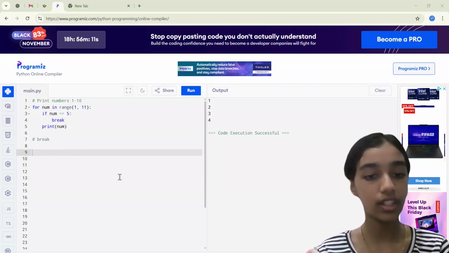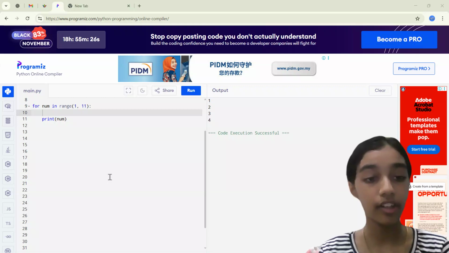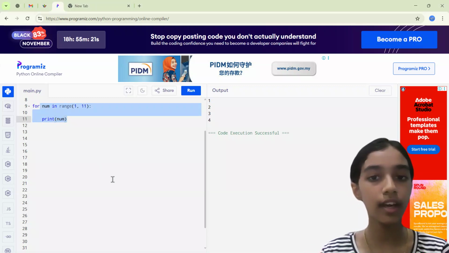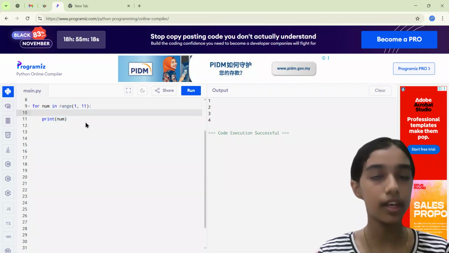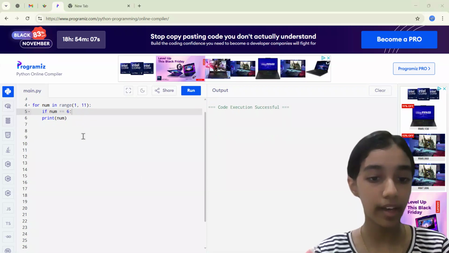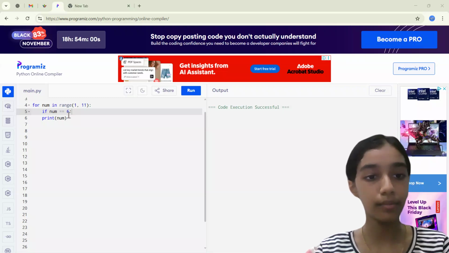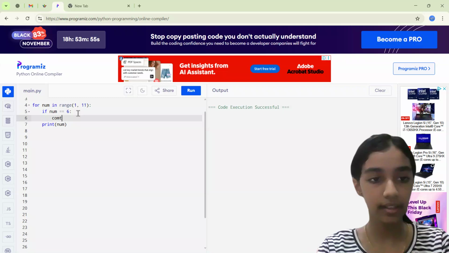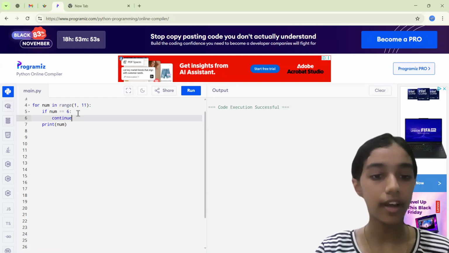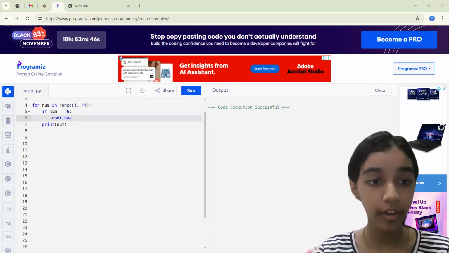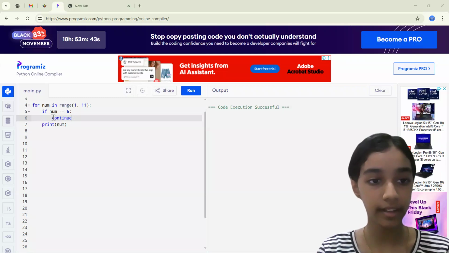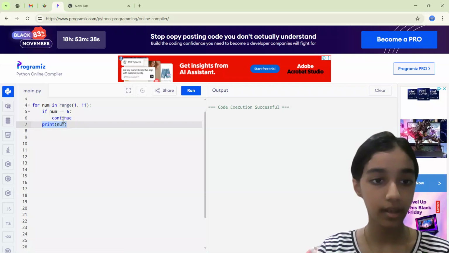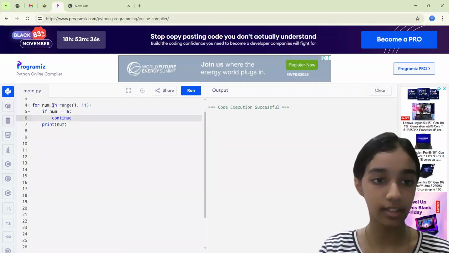Okay, now we're going to learn about the continue keyword. Okay, so I'm using the same program again. So say I want to completely skip the number, say 6. So this is what I would do. I would write if num equals the number I want to skip. So then I would say continue, right? So what exactly happens is if and only if the number is 6, then it executes this. Otherwise, it just ignores it and goes straight on with printing it. But continue means go back to the start of here.